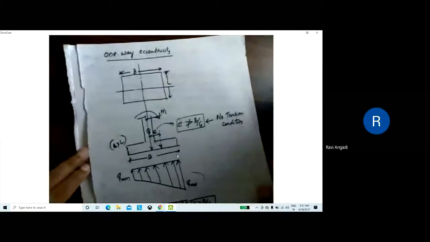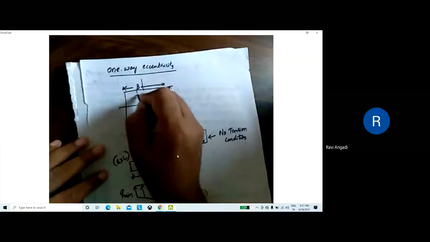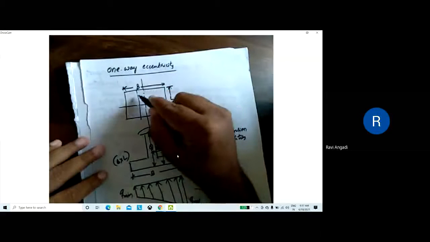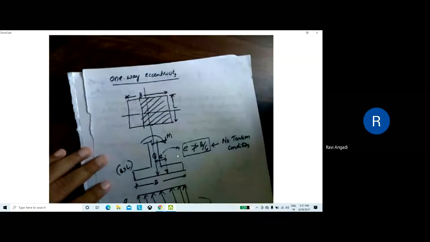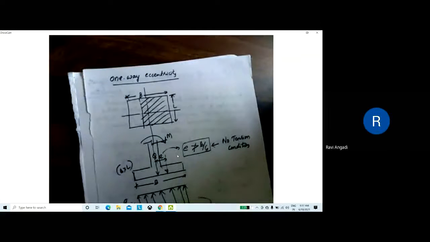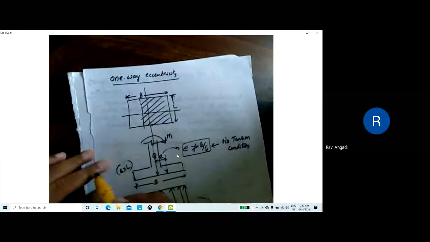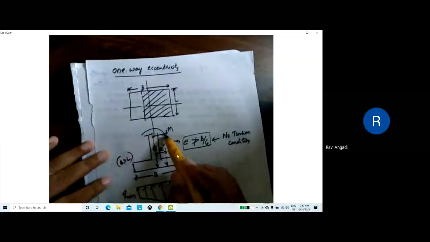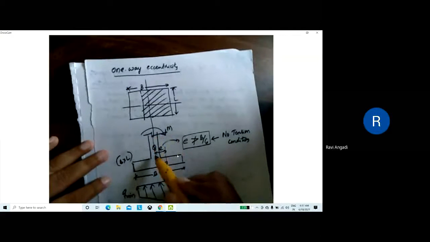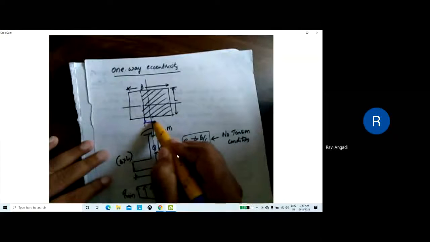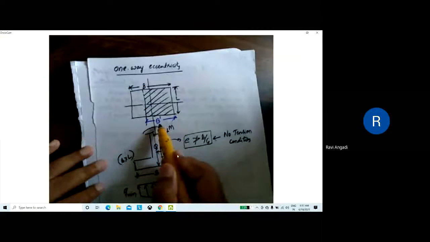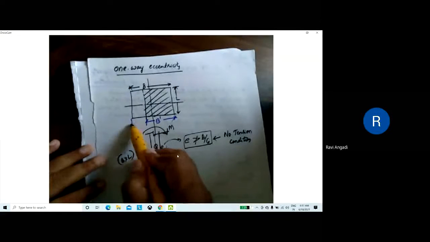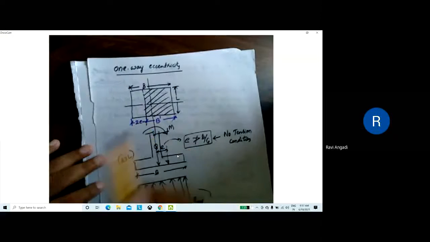And one more thing here. Just forgot. This is the effective area. This much is to be considered the effective area. Please mark this one, effective area. Initially it was a width B. When there is an eccentricity, when the moment is acting along with the load, only this much area is effective for taking the load. That width we call B dash. And this much is 2 times the eccentricity, this side.